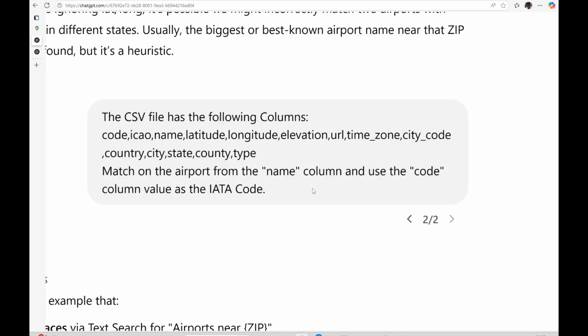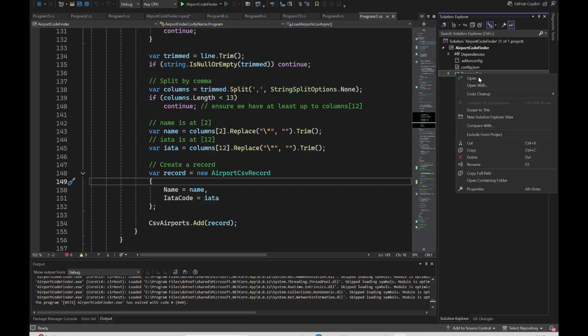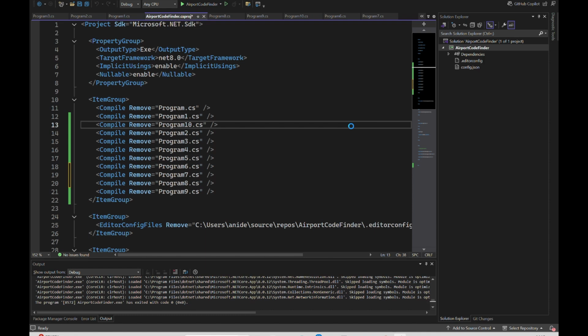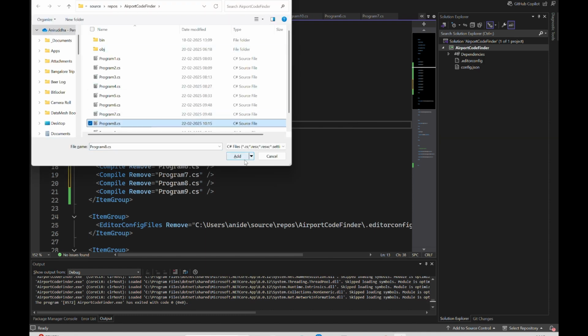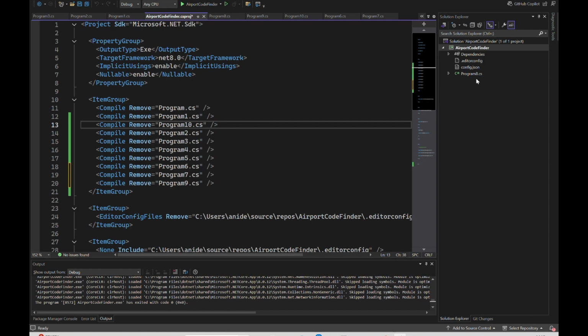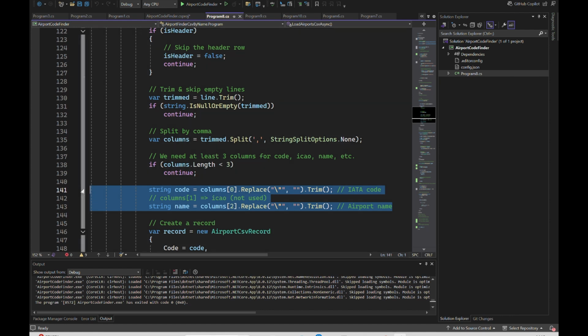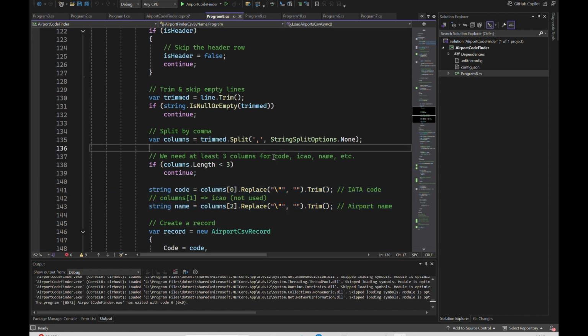I am going to again remove this, take the new one. Yep. Now, this is now correct. So it is basically reading the CSV file, and it is taking the first column as the code, the second column as the name. That's exactly what we want it to do, because inside the CSV file, that's the sequence. So hopefully now we get our IATA codes also. So let's run this program and see what happens.